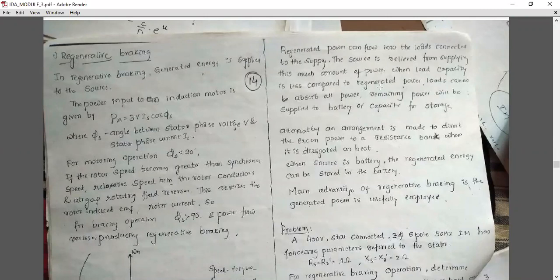Whenever we apply the brake, energy will be wasted. Instead of wasting that energy, we are collecting that energy and saving it for further usage. The main advantage of this system is that the generated power is usefully employed. This is the regenerative braking system. Along with the braking, we can even take the energy.